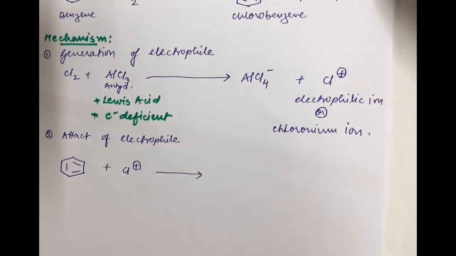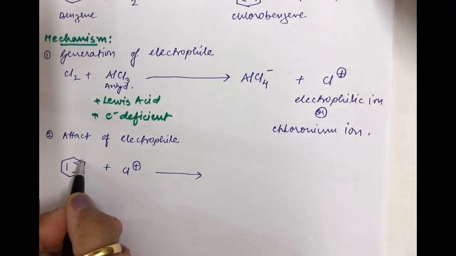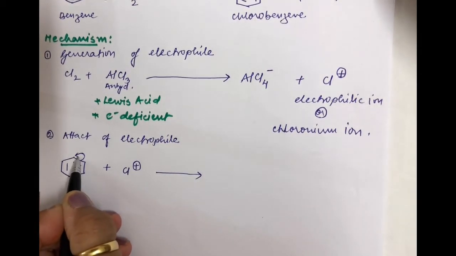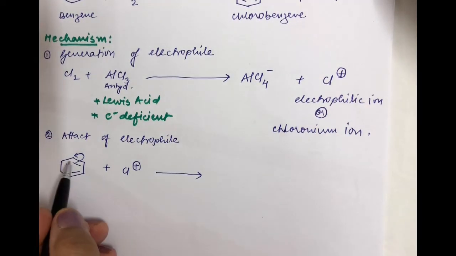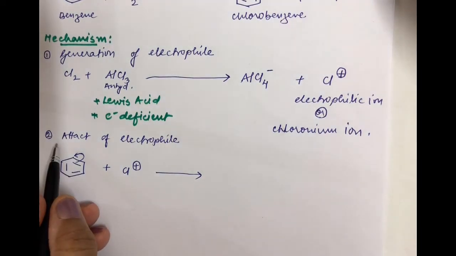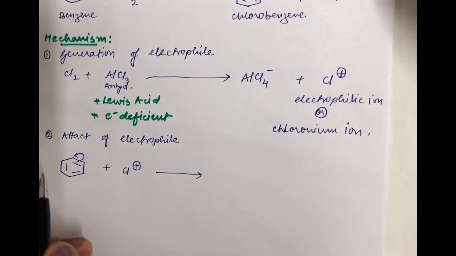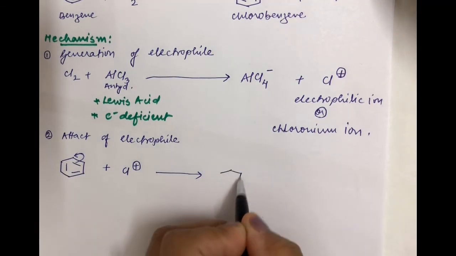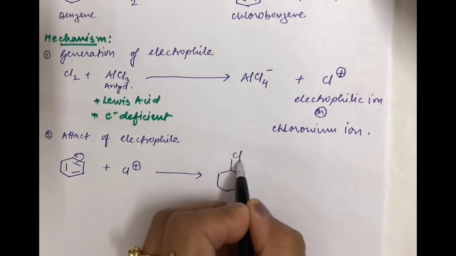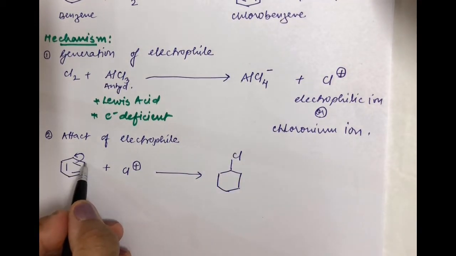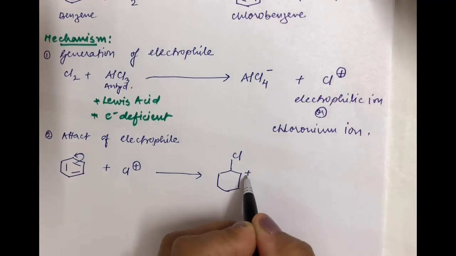What happens here is that this particular double bond is considered as moving electrons, considering their negative sign, and here plus. So the product obtained would have Cl attached here, and at this particular place you will have a positive charge.